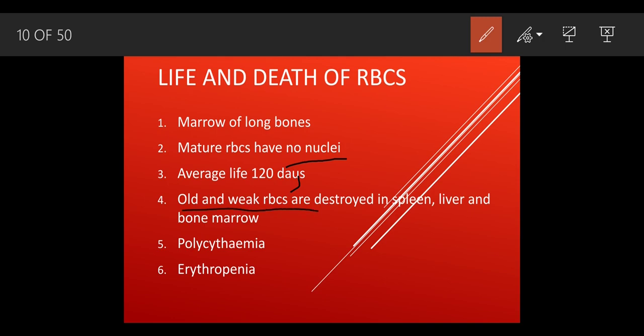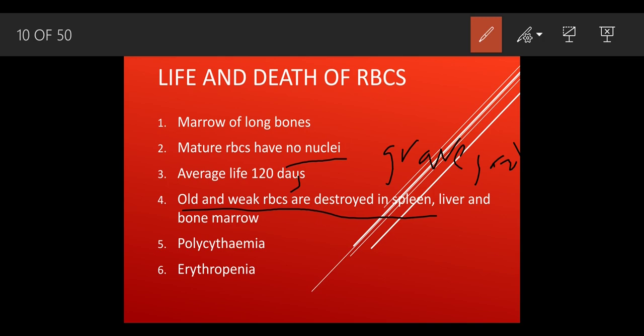When they become old and weak, these RBCs are destroyed in the spleen, liver and bone marrow. So the spleen, liver and bone marrow are nothing but the graveyard of the cells. What does that mean? Graveyard of the cells means where we bury the dead person. So when the RBC dies, it goes into the spleen. And there are two different conditions we are going to study, that is polycythemia and erythropenia.